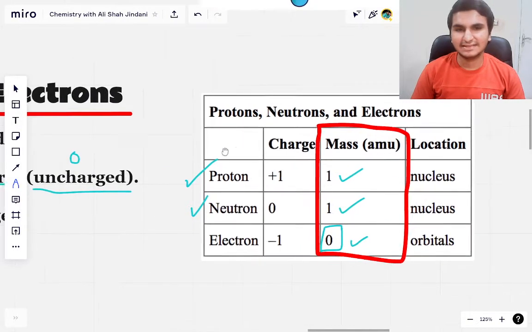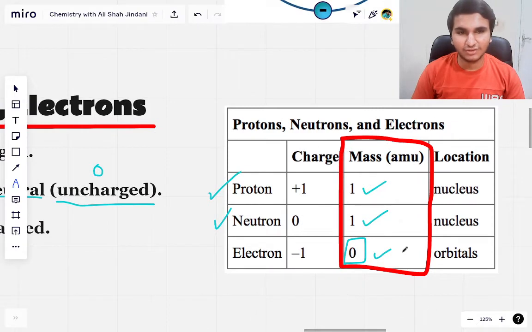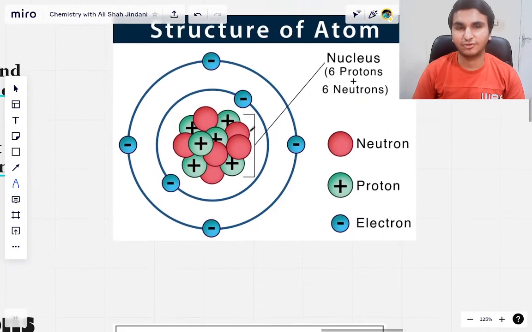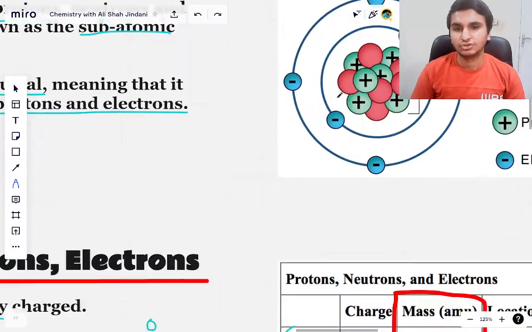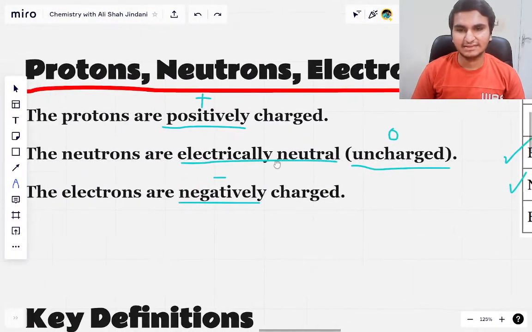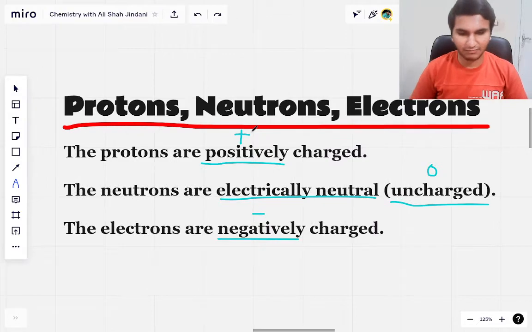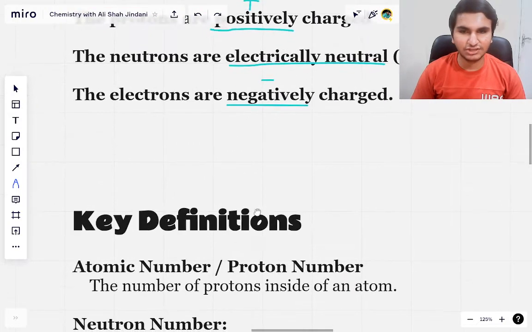So this is again another thing you should know, that the mass is made up of protons and neutrons, which means most of the mass of the atom is located inside the nucleus. And that is the reason why the electrons are orbiting the nucleus, right? So these are the very things that you need to know.